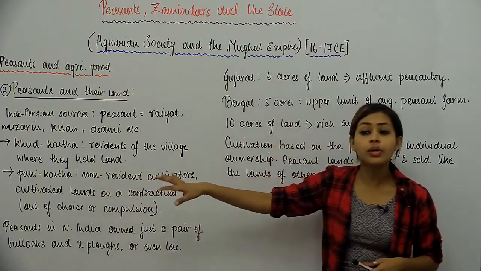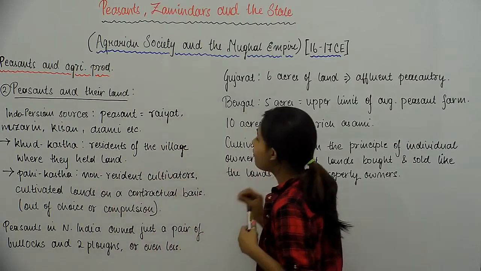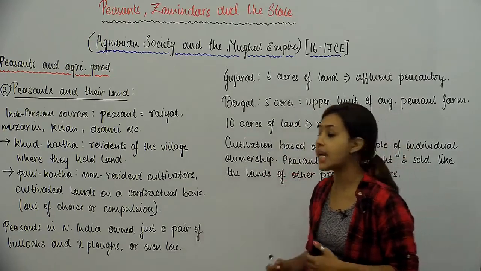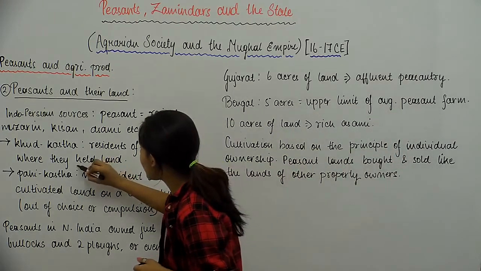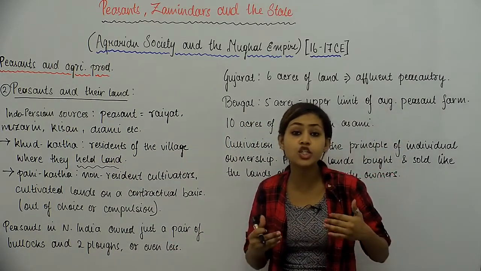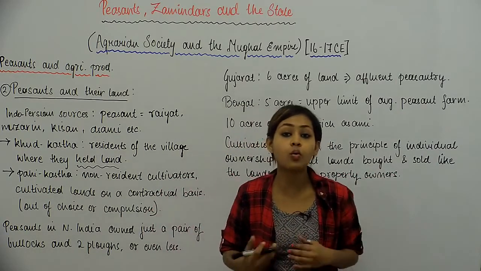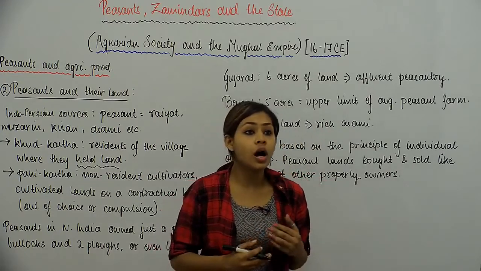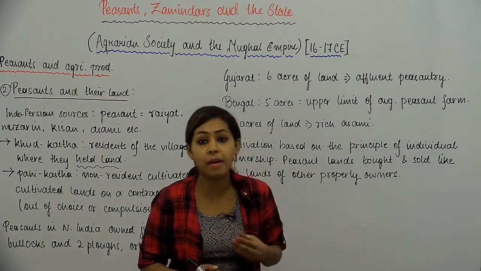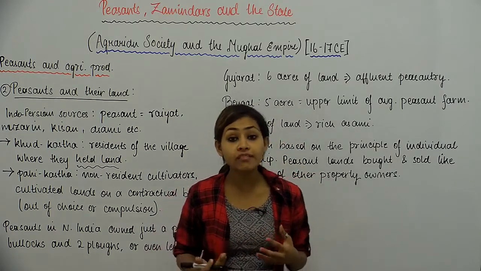We had like two divisions of peasants. One was the khudkasta, जो कि होते थे residents of the village where they held land. So these were those peasants that had land holdings, so they held land and they lived, and obviously if they held land in a village, then that meant that they are going to be living in that same village, and they cultivated their own lands. So these were the peasants who were a little better off, and these were the peasants who didn't depend on landowners' lands for a source of livelihood.